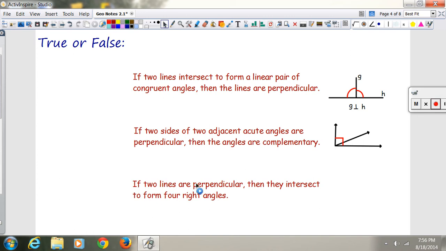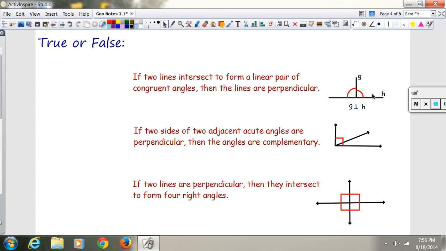If 2 lines are perpendicular, then they intersect to form 4 right angles. Another true statement. If you see 2 lines that are perpendicular, all 4 of those angles are right angles. You could put a box in all 4 of them. We don't usually ever put a box in all 4. We would usually just put a box in one of them just to show that they're perpendicular. So those are all 3 true statements.